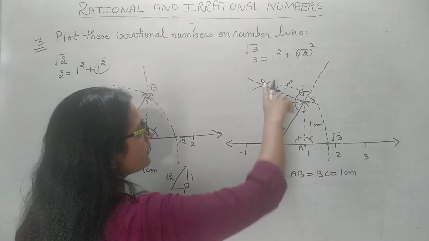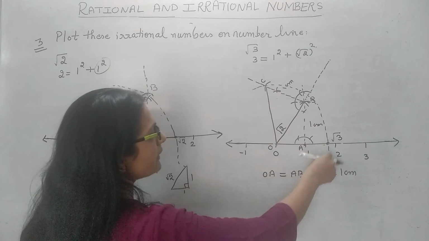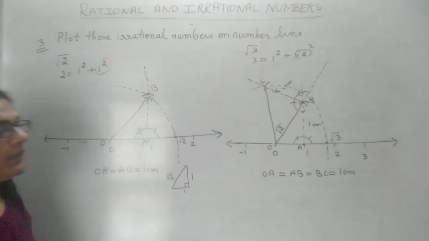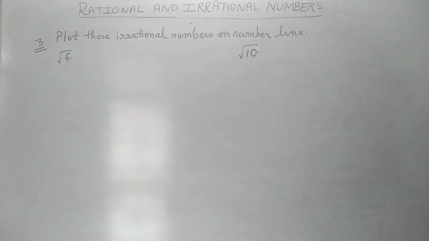With O as center and OC as radius, draw an arc. It will meet the line at some point. That point will be √3. So this is how we plot the point √3. Okay, students, now let's plot the next numbers.